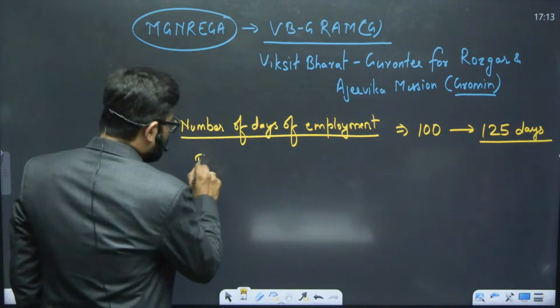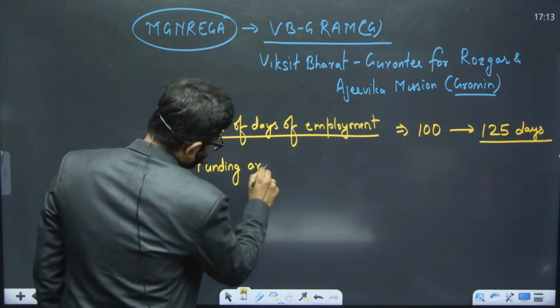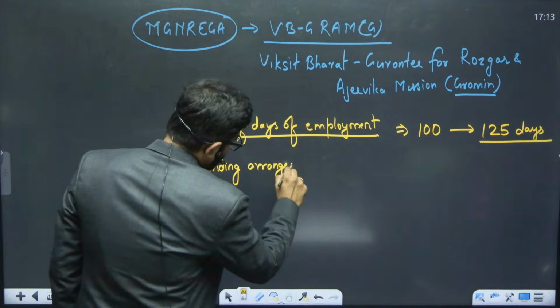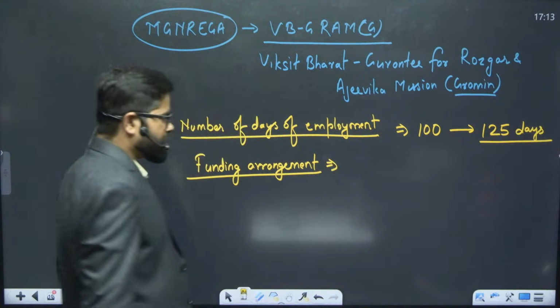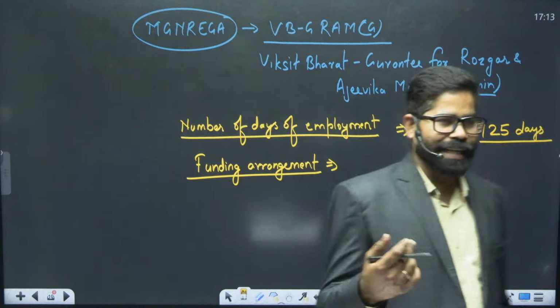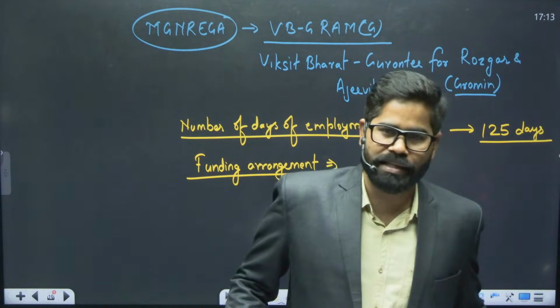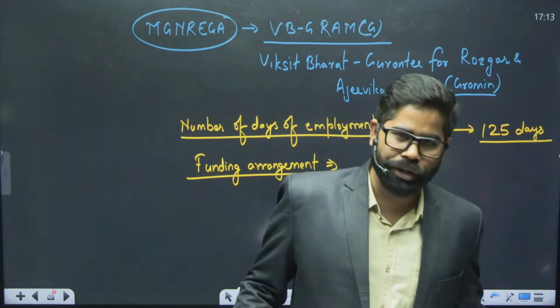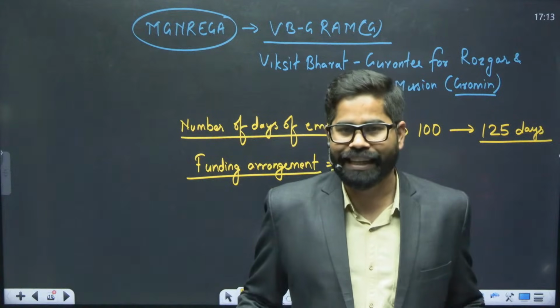Second thing, funding arrangement. Now under the previous system, the majority of the fund was given by the central government. Almost 90% of the funding was coming from the union government and 10% funding was from the state government.